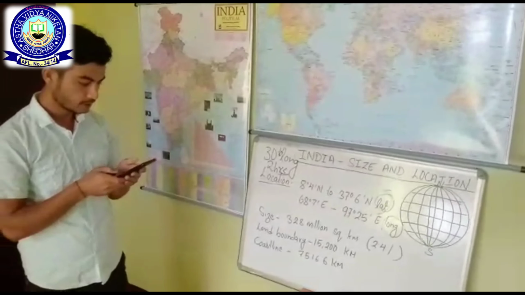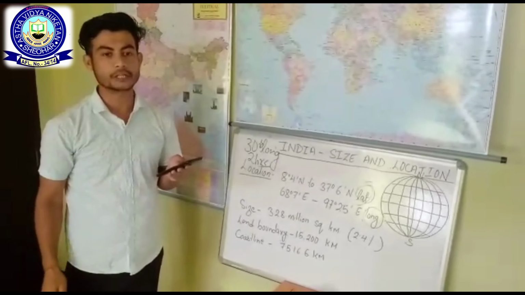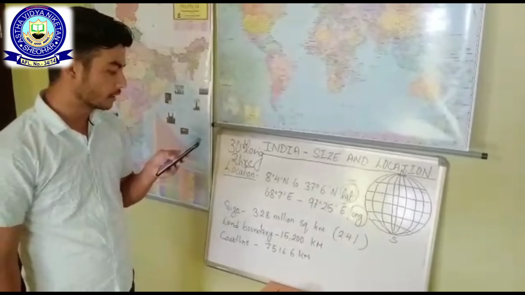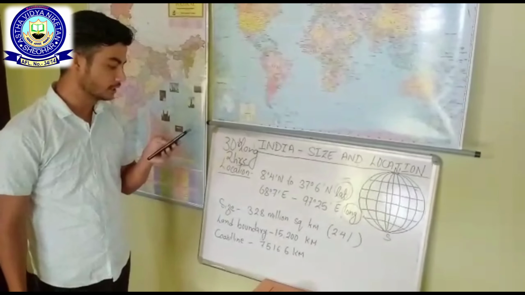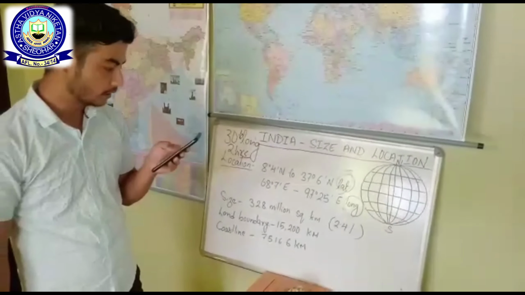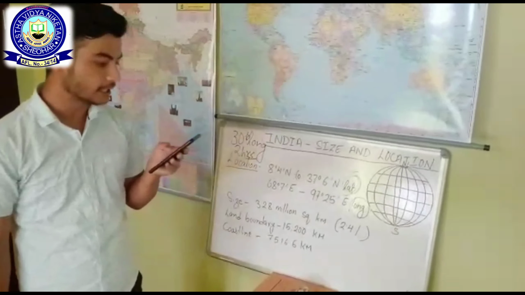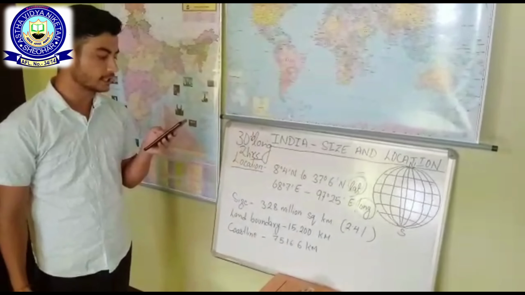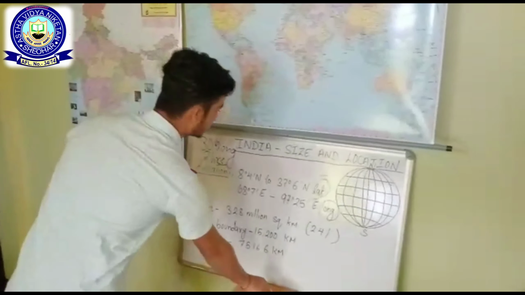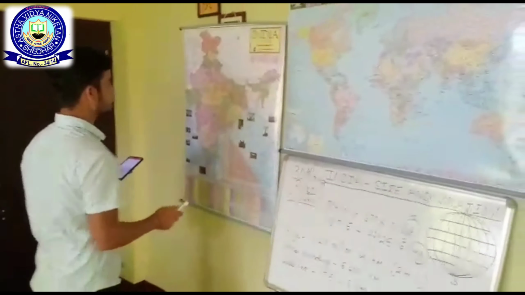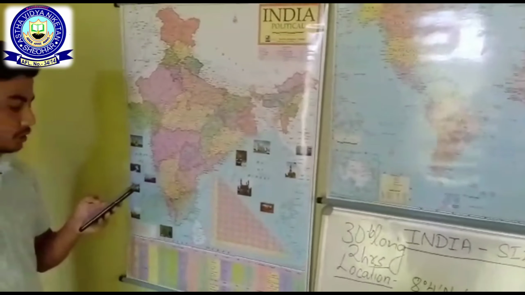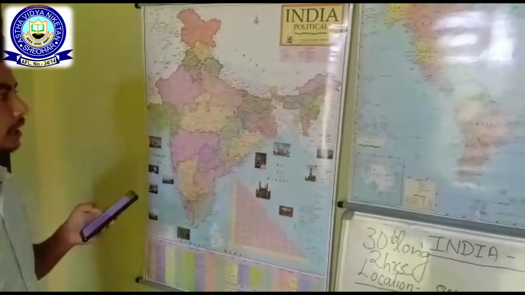Location. We all know that India is a very vast country, lying entirely in the northern hemisphere, and the mainland extends between 8 degrees 4 minutes and 37 degrees 6 minutes north latitude, and 68 degrees 7 minutes east and 97 degrees 25 minutes east longitude. So India is a vast country, and it extends from 8 degrees 4 minutes north latitude to 37 degrees 6 minutes north latitude.